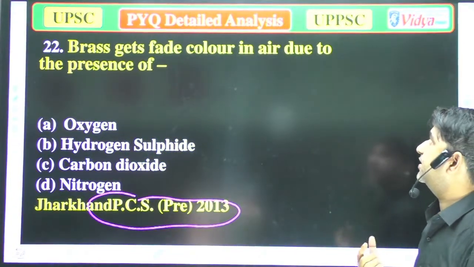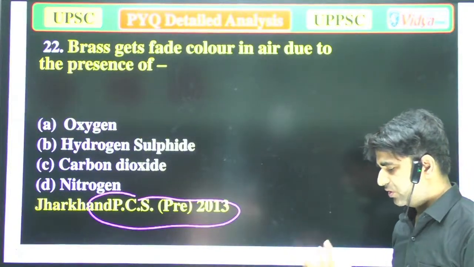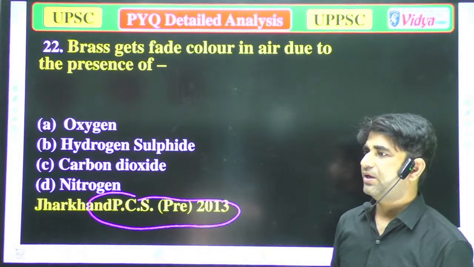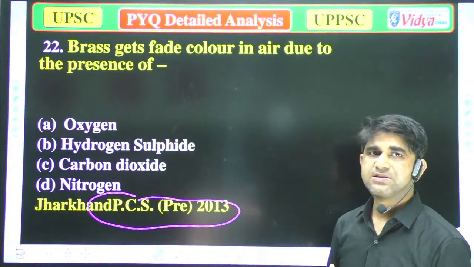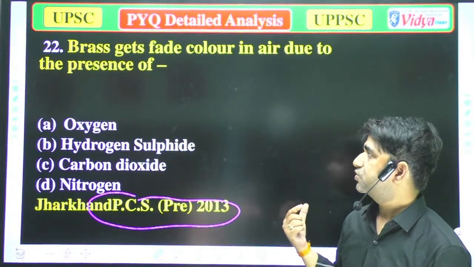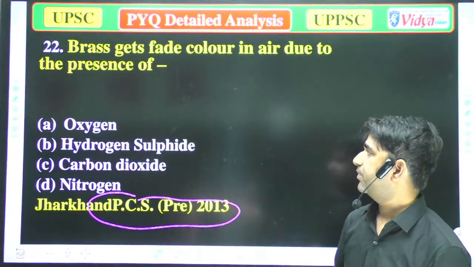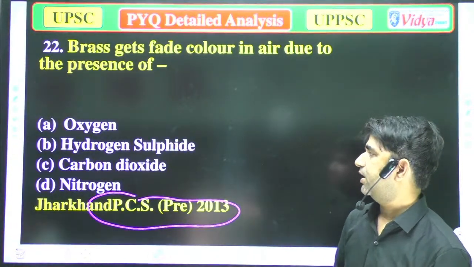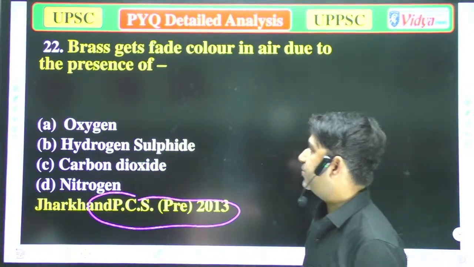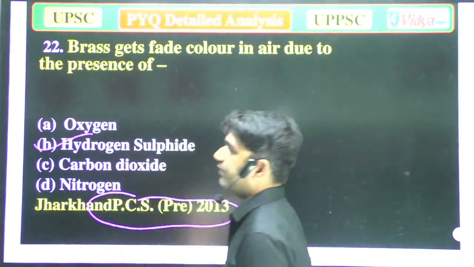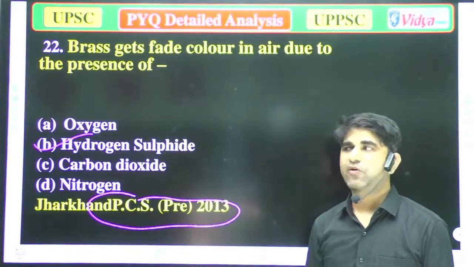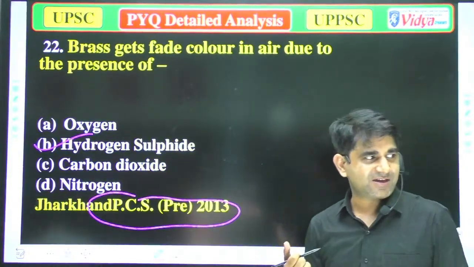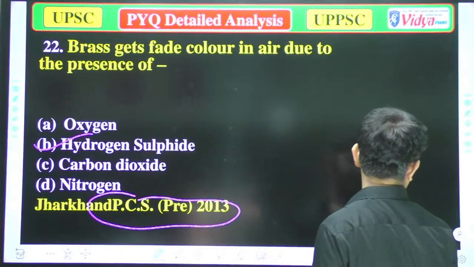Brass gets faded color in air. When we keep brass in air, what happens is that its color fades. So A, oxygen, B, hydrogen sulfide, C, carbon dioxide, and D, nitrogen. So option B, hydrogen sulfide. Due to the layering of hydrogen sulfide, it happens to brass that its color fades. Now we'll move to the next question.